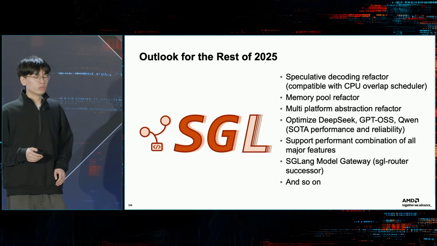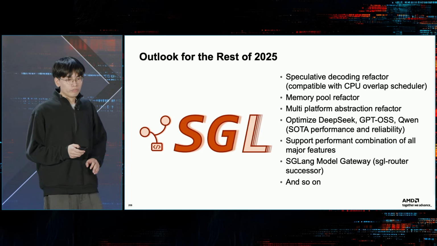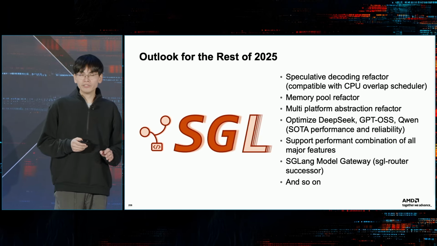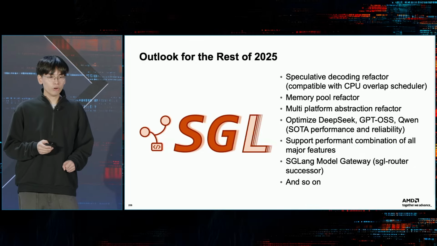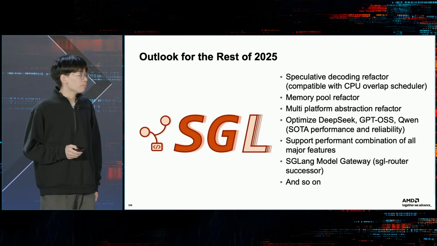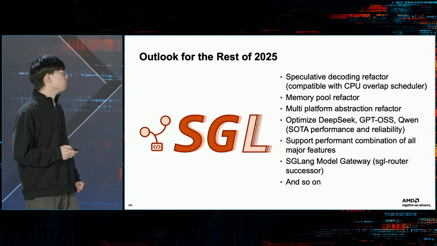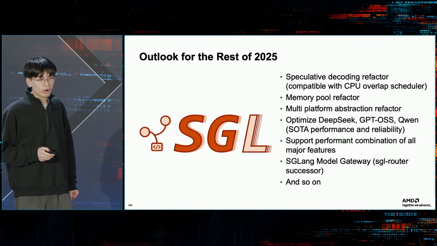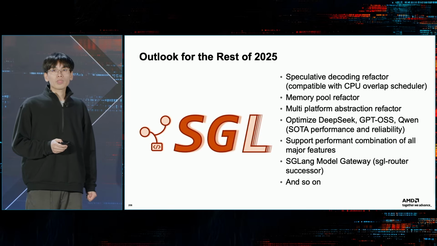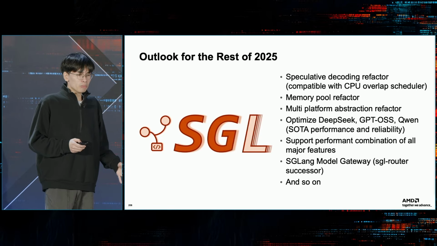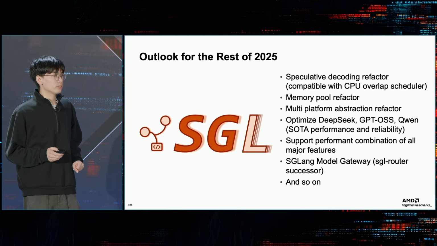And here is the outlook for the rest of 2025. Recently, the SGLang team did some refactoring, something like the speculative decoding refactor. We want to make it compatible with CPU overlap, memory pool refactor, and multi-platform abstraction. And we will continue to optimize the open source models, something like DeepSeek, GPT-OSS, and Qwen. We want to reach SOTA performance and reliability.